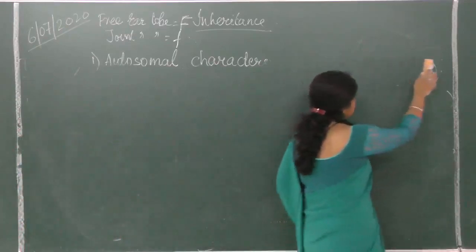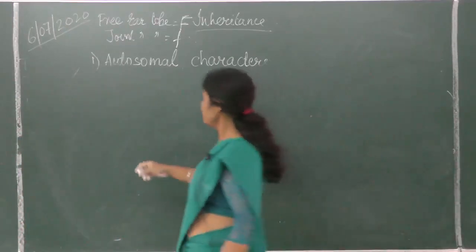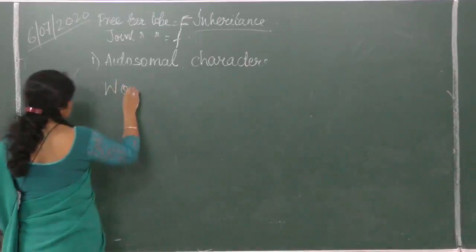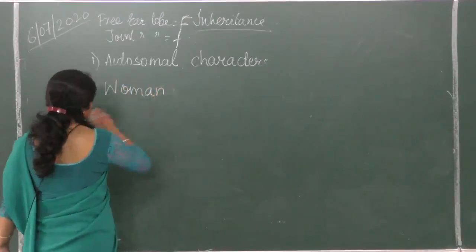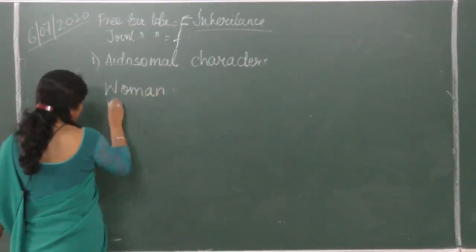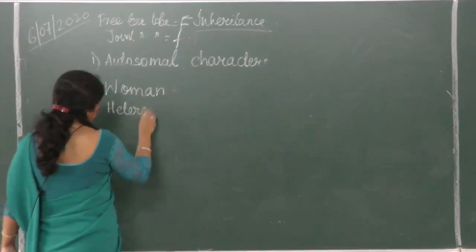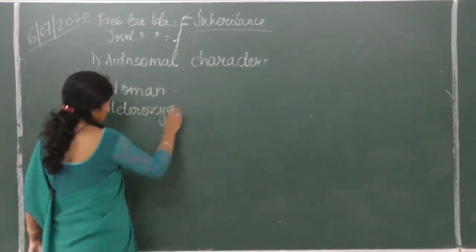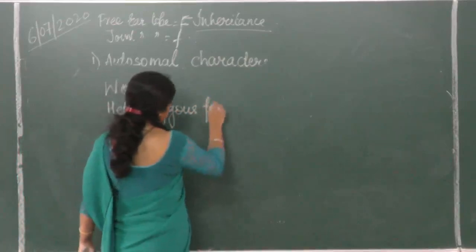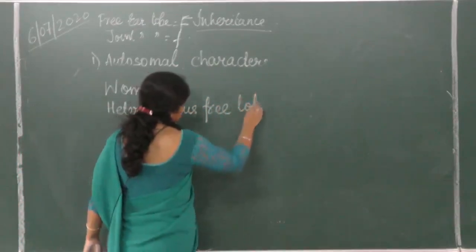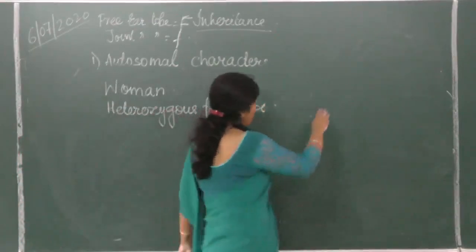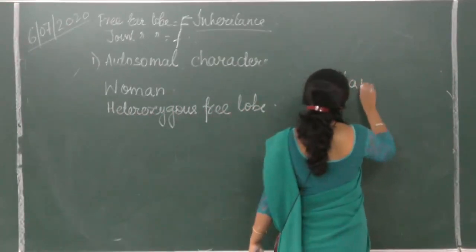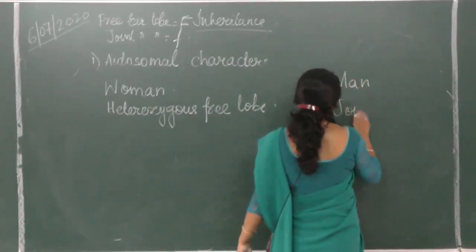Now let us take another example. We take a woman who has heterozygous free earlobe, and the man has joint earlobe.